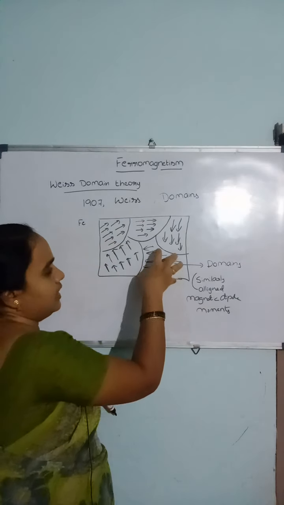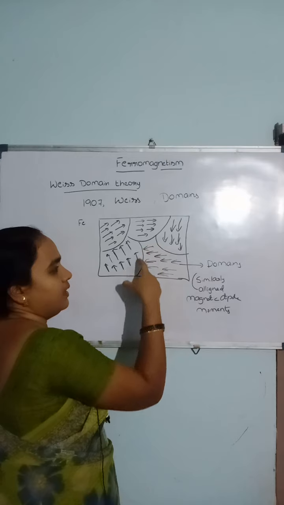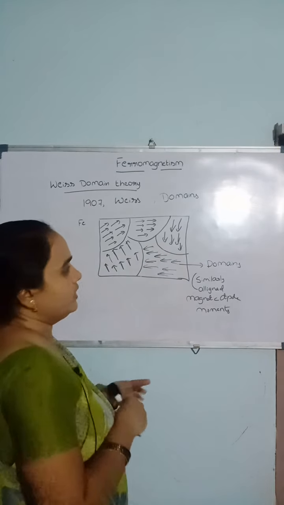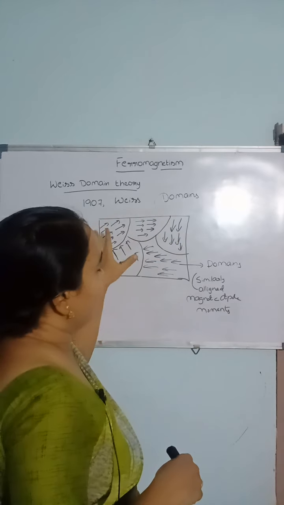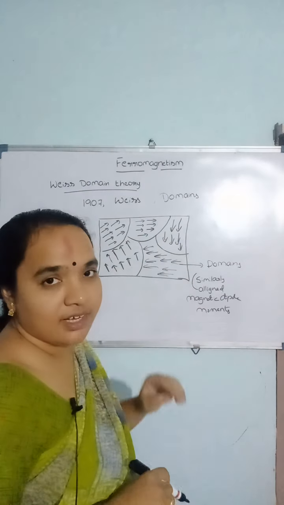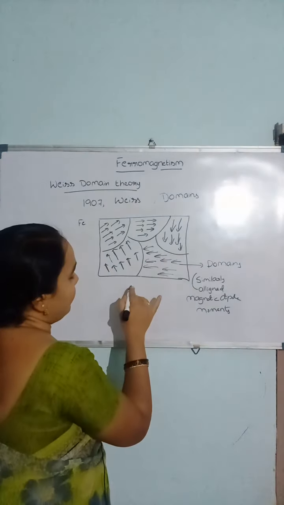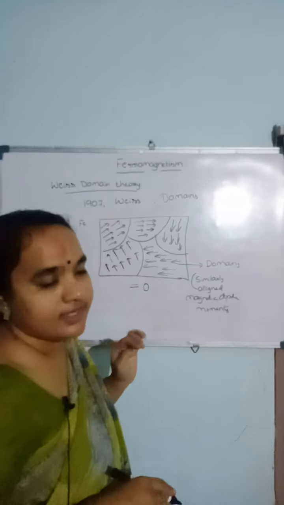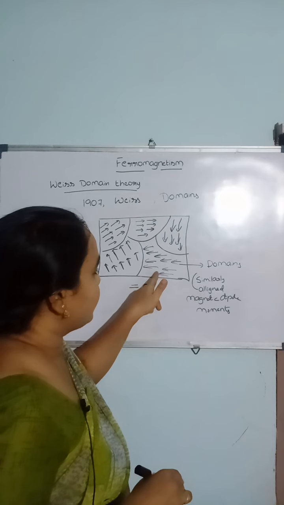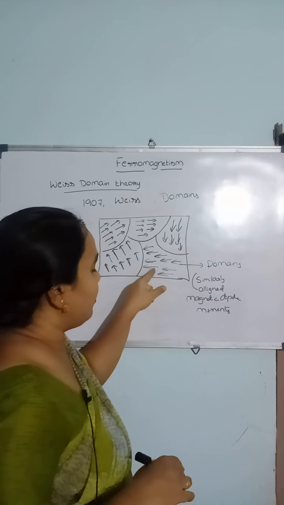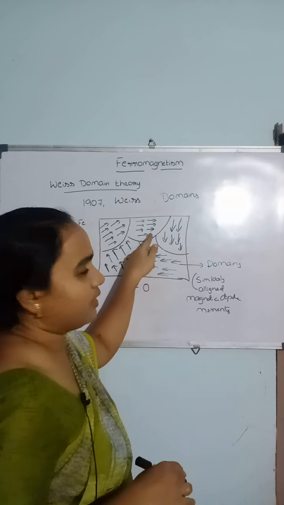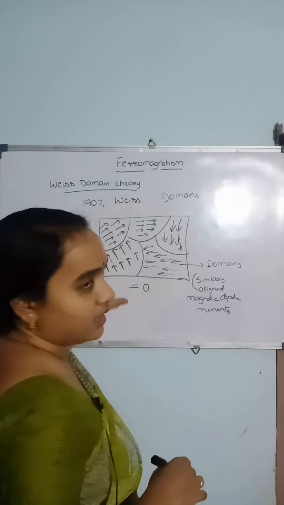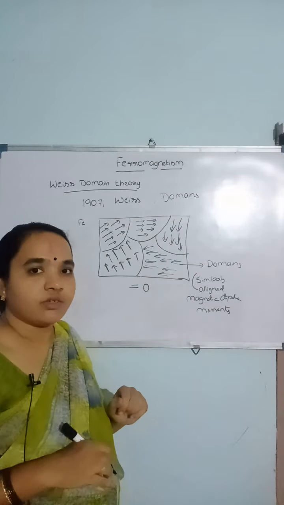All the electrons in this group have magnetic dipoles, that means they are magnetized in a single direction. But the total magnetization of this ferromagnetic material is 0. If it is directed in this direction, in order to compensate this, there exists some other domain such that these two will cancel each other, so that the total magnetization is equal to 0.